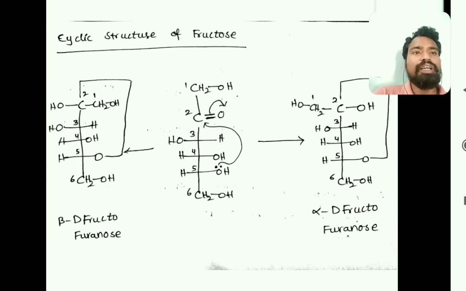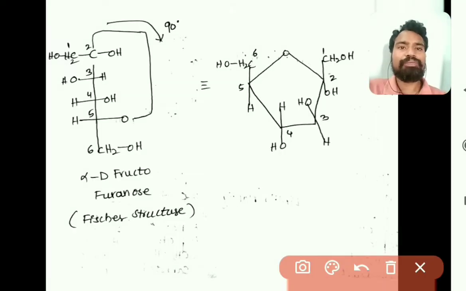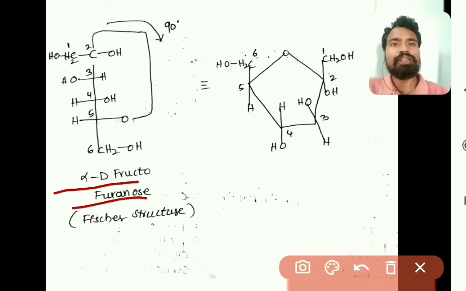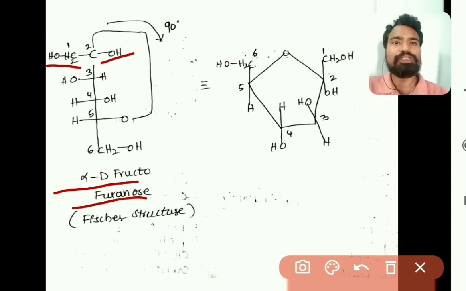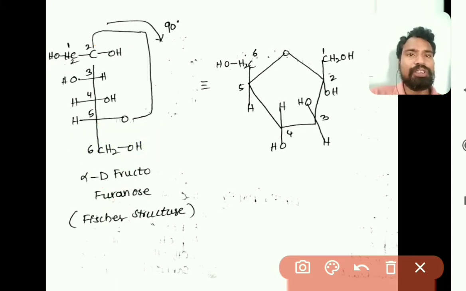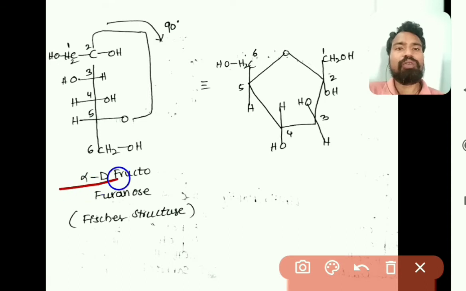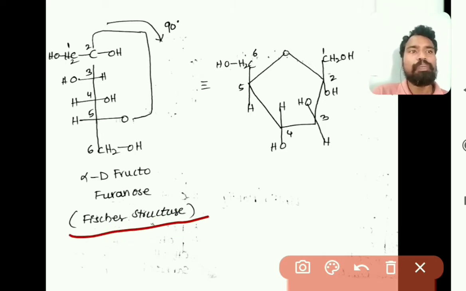Now we will see different forms of cyclic structures of fructose. This is alpha D fructofuranose. The OH group is on the right side at the second carbon, and the first is CH2OH, then CHOH, CHOH, CHOH, and this O is bonded to the second carbon, and that is CH2OH. So this is alpha D fructofuranose, which is in hemiketal form. This kind of line structure is called a Fischer structure.